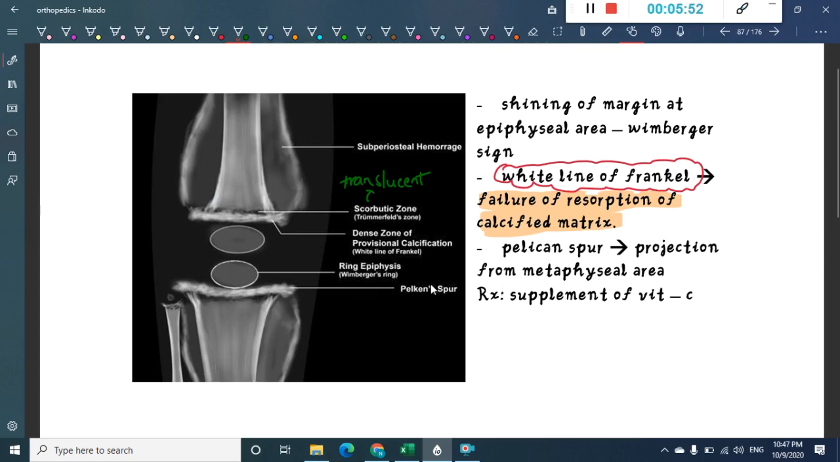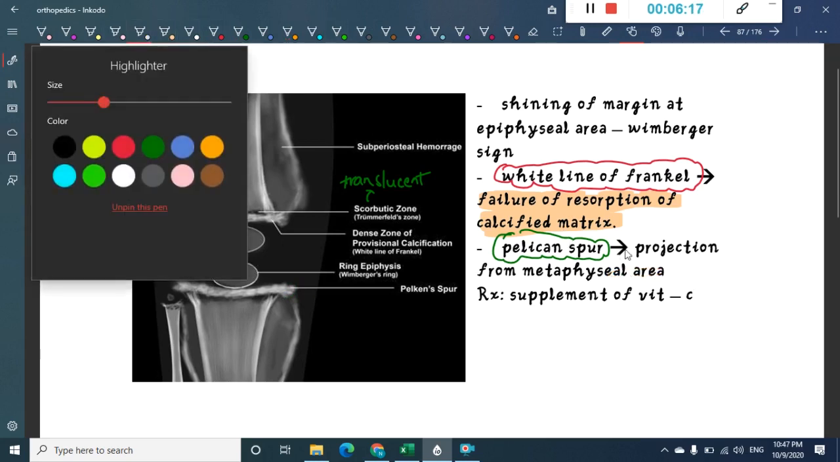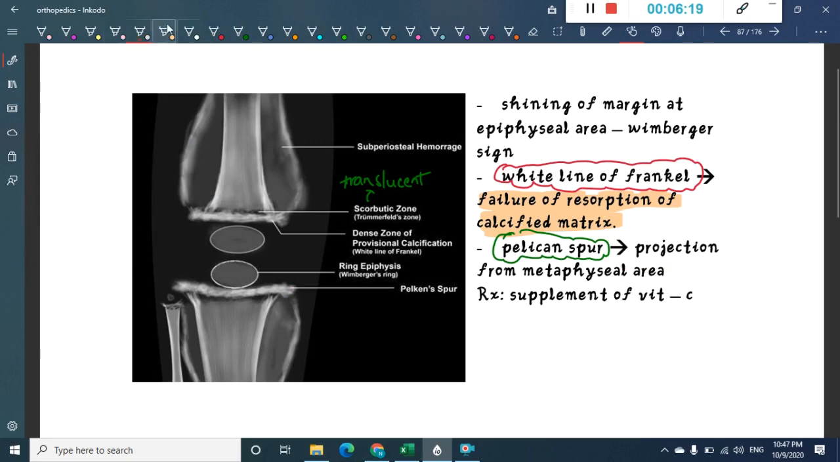Then we also have something called Pelkan spur. What is this Pelkan spur? Pelkan spur is nothing but a projection of the metaphyseal area. So this is the metaphyseal area. This projection which is beyond the bone is called Pelkan spur. Here you see there is a projection present from the metaphyseal area.